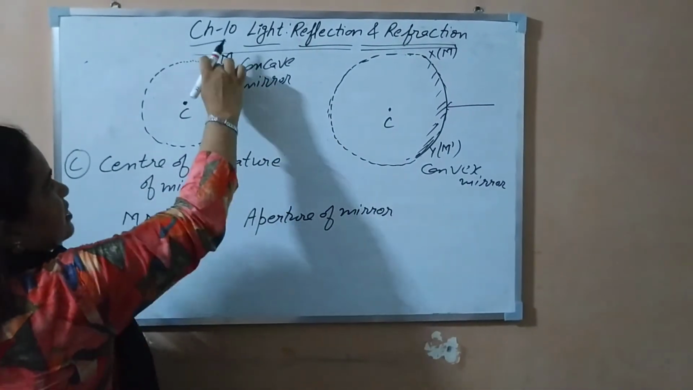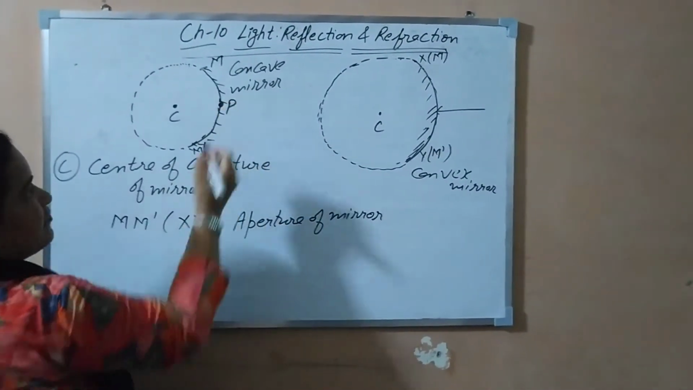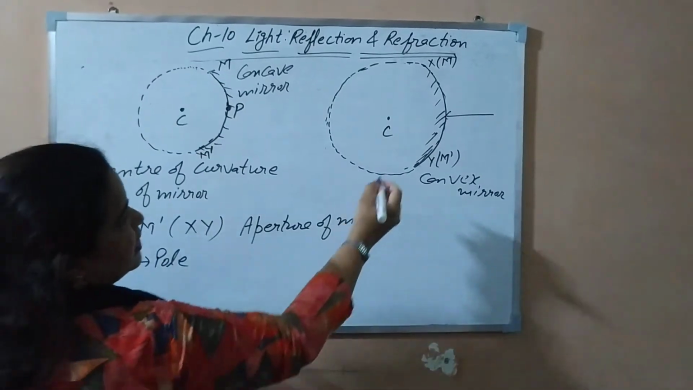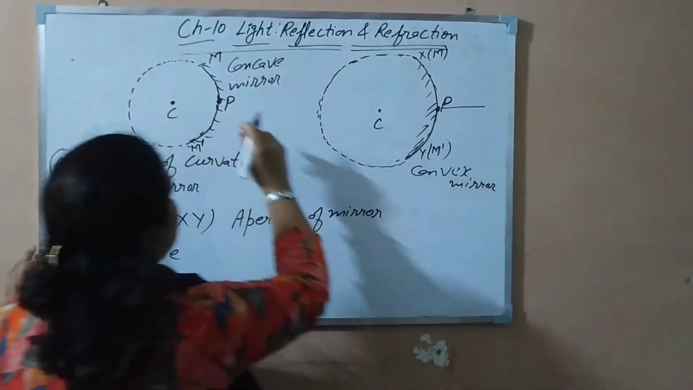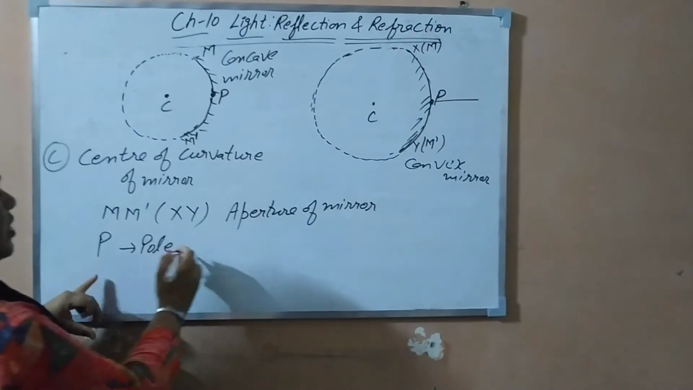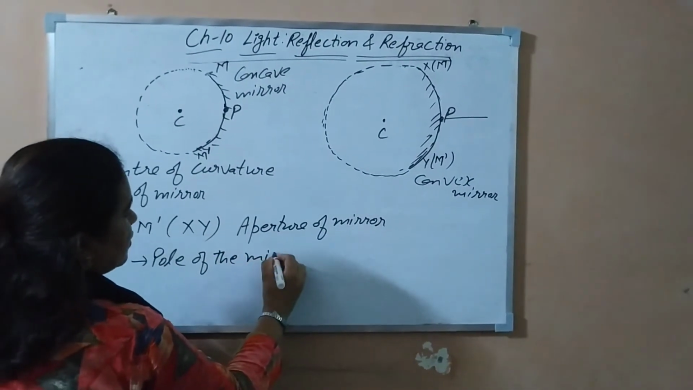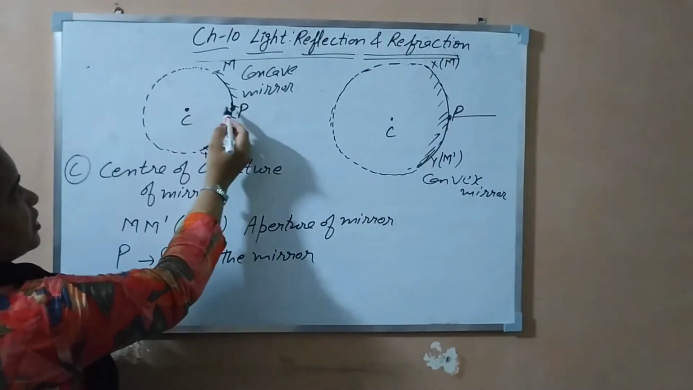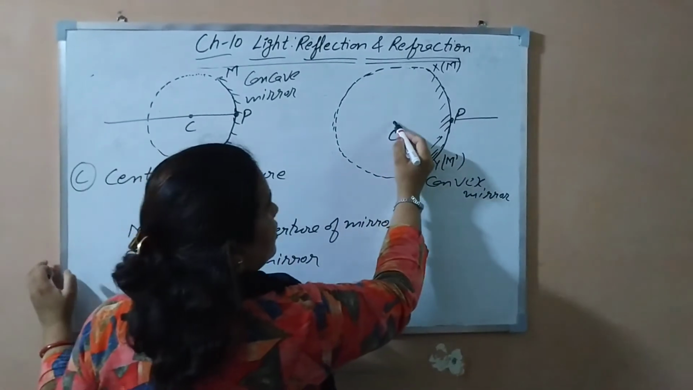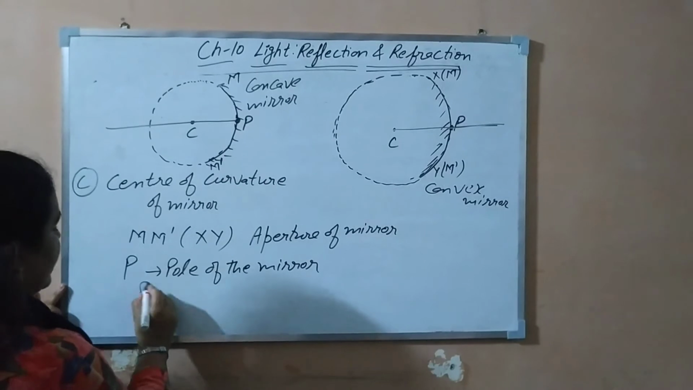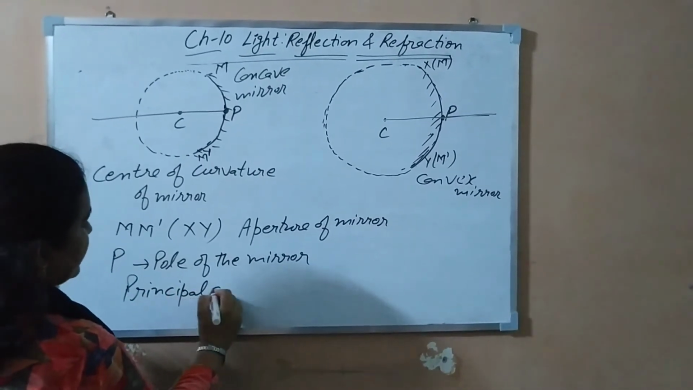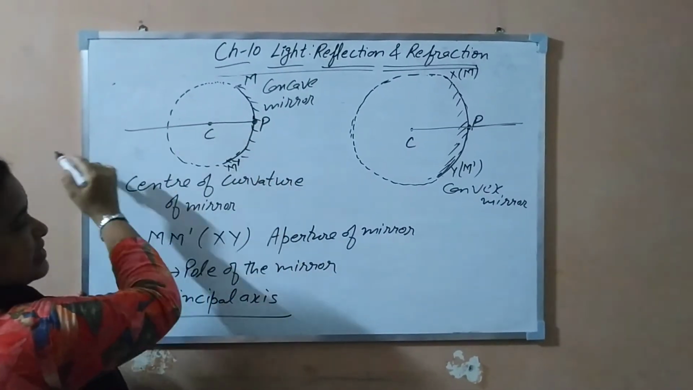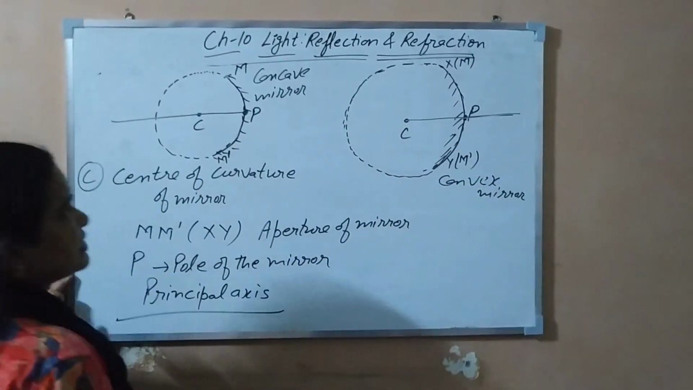Now this reflecting surface has its center, given by P. P is the pole of the mirror: the midpoint of the reflecting surface is known as the pole of the mirror. A straight line passing through the pole and the center of curvature is known as the principal axis.